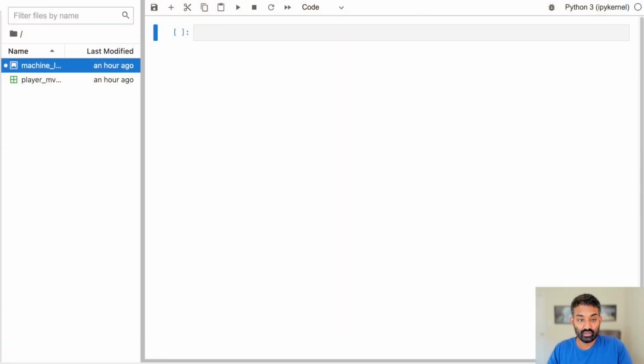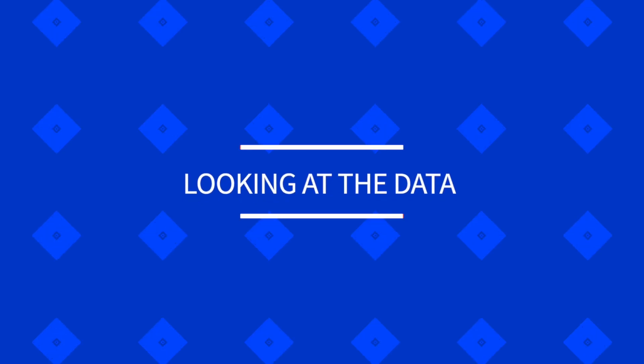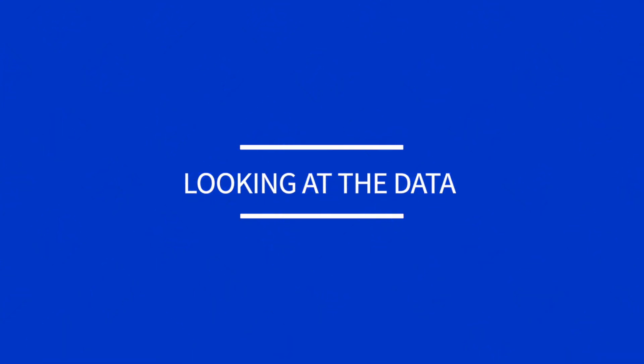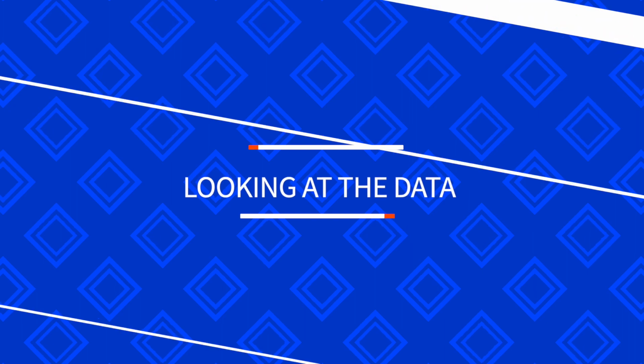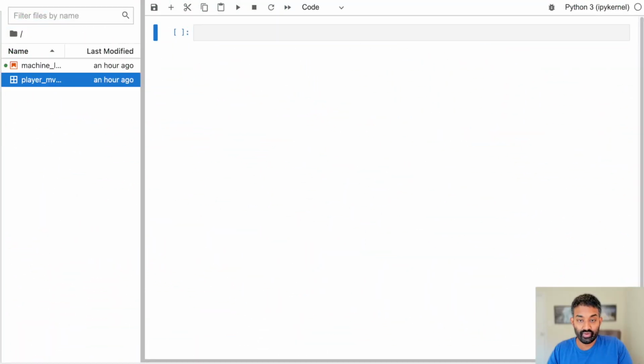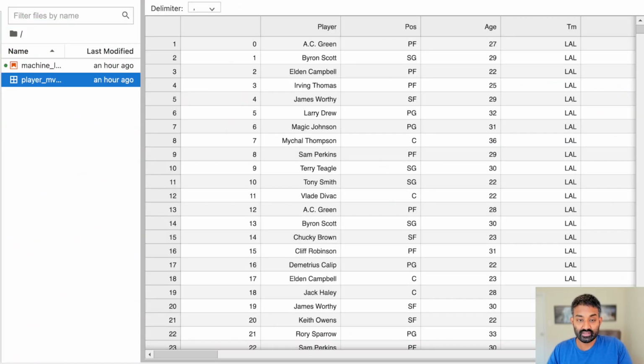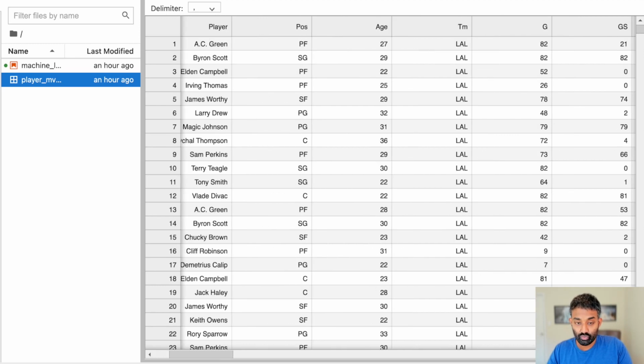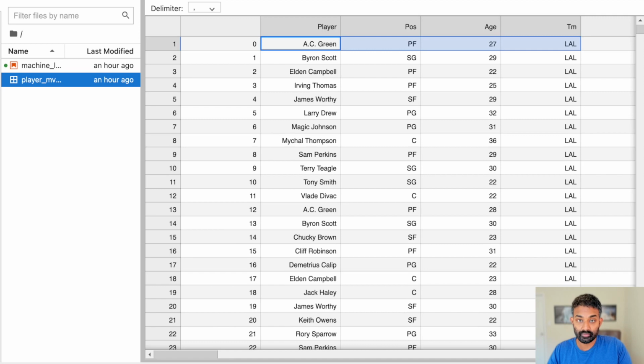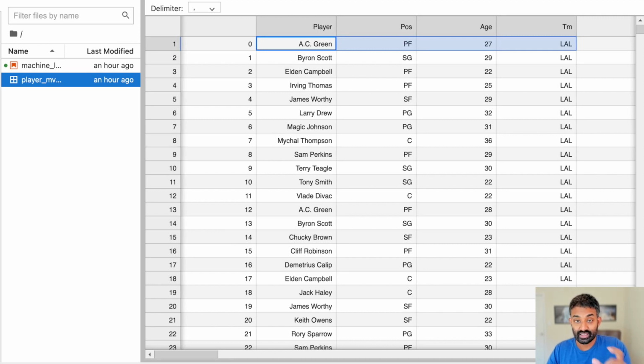So we're going to be using Jupyter Lab as our interface for actually exploring this data and doing some machine learning. So you'll notice there's a file called player MVP stats. I'm going to open that in the CSV browser. And you can see that each row is a player in the NBA. So each row and year are unique.